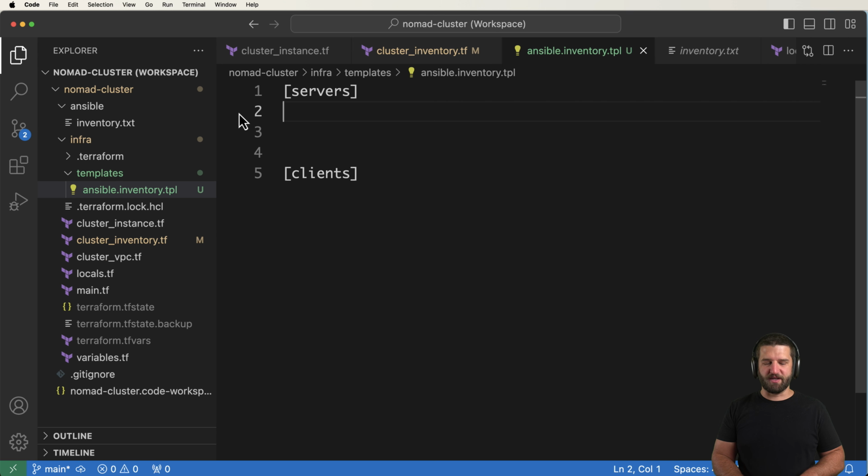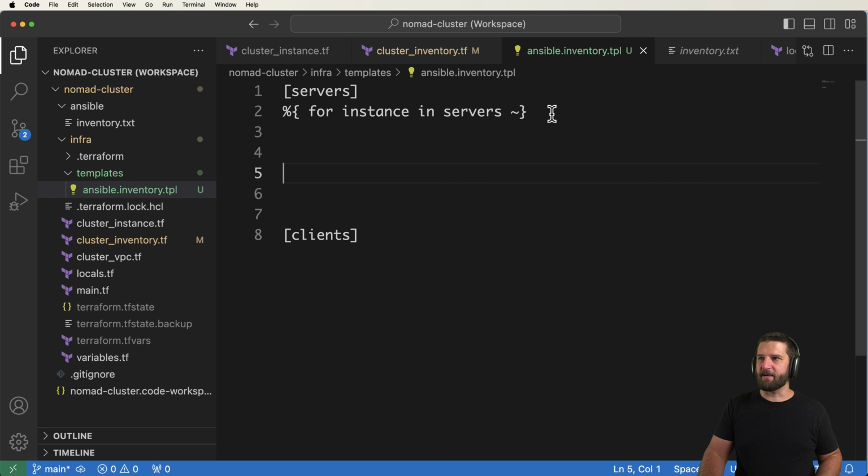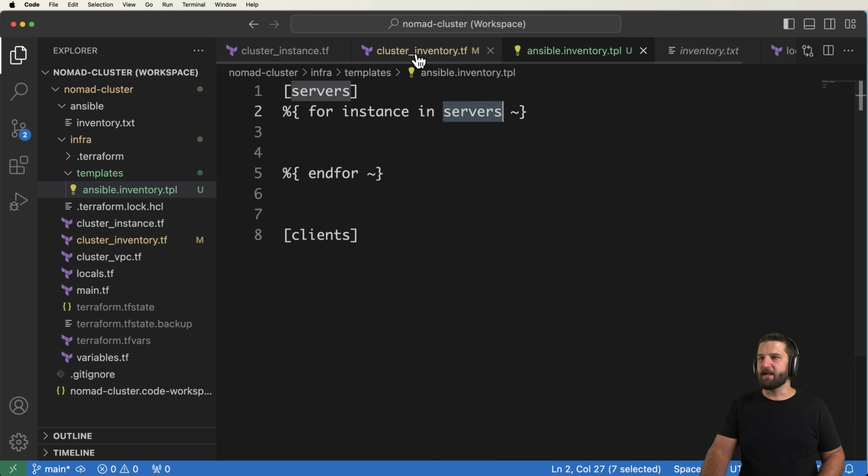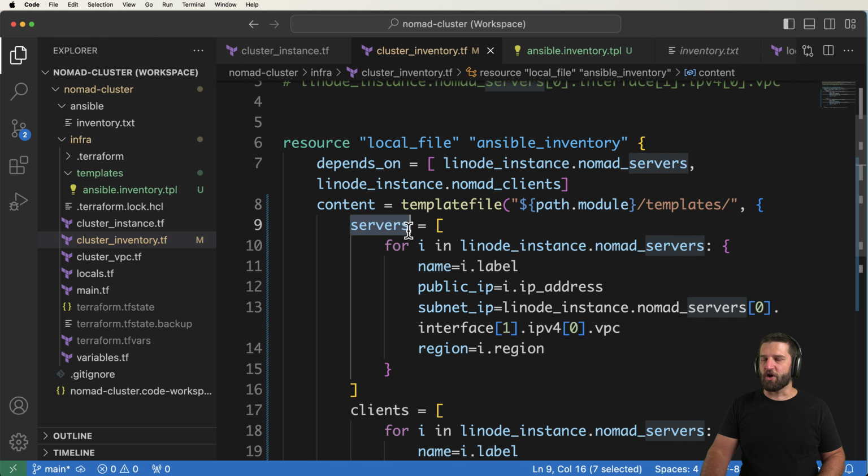The way this works is by using %, for instance in servers, tilde, curly brackets, and then using that same sort of setup down here, we then say n4. So this variable right here is not corresponding to this. This variable right here comes from this argument right here.